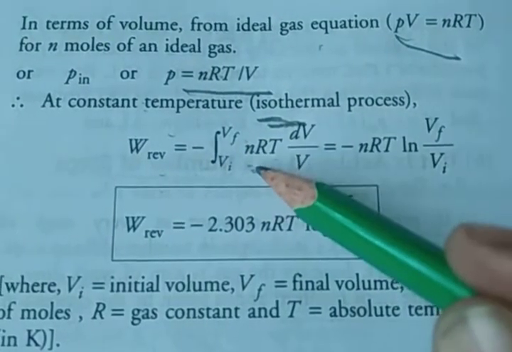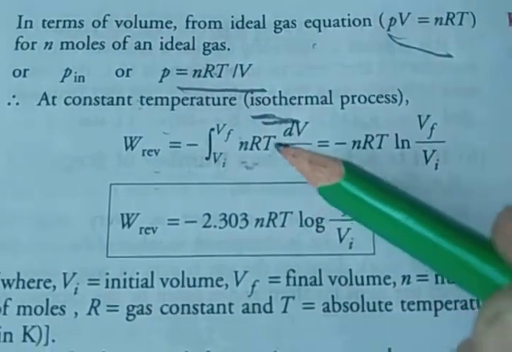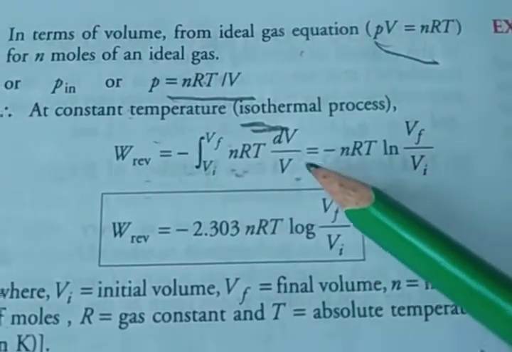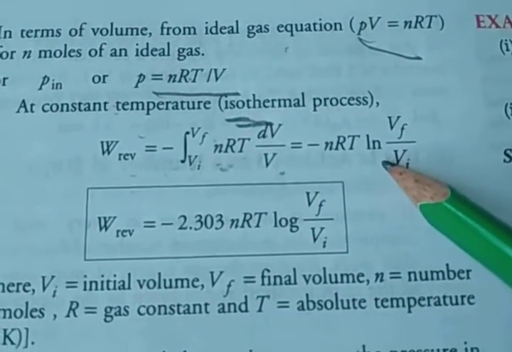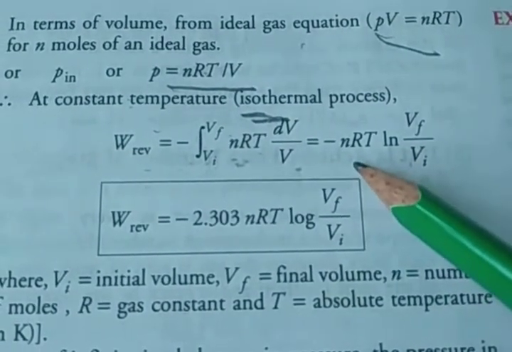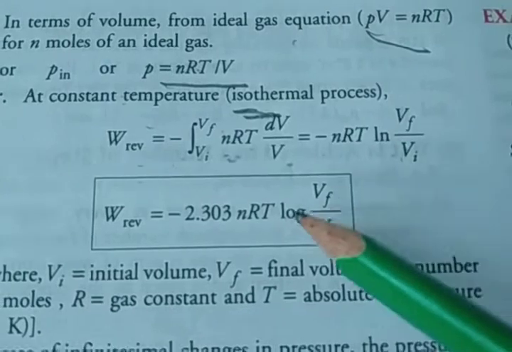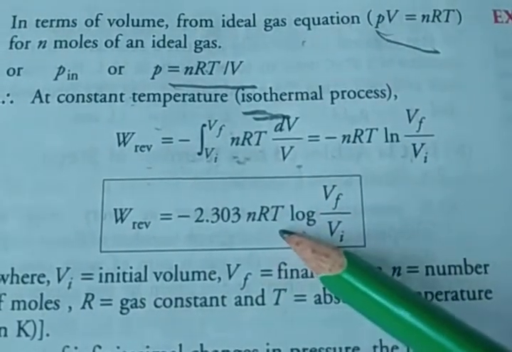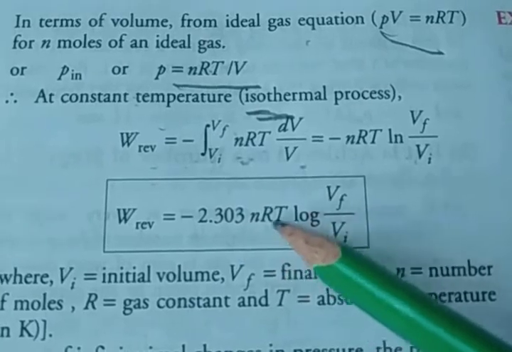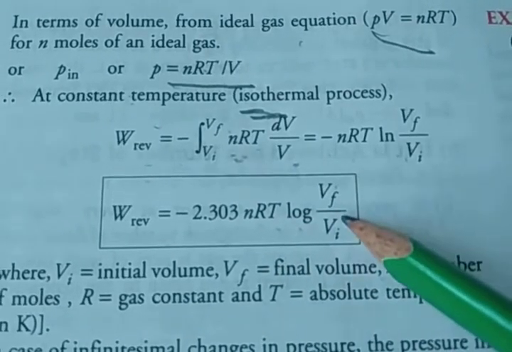PV value, P is equal to nRT upon V, and dV. Then integration. We have to convert into the log. So ln Vf upon Vi, and then minus nRT. So then ln convert into the log, so 2.303 log. So W reversible is equal to minus 2.303 nRT log Vf upon Vi.